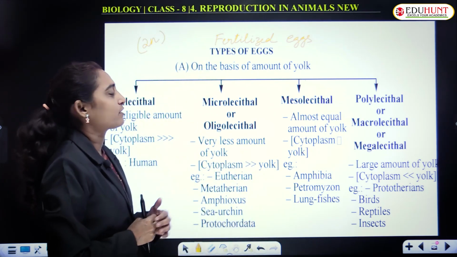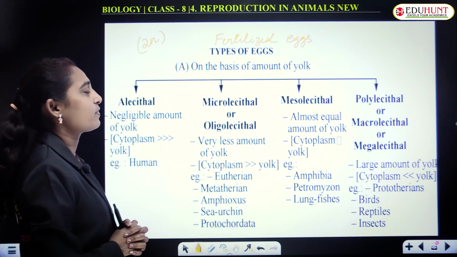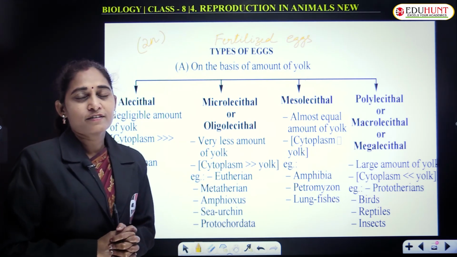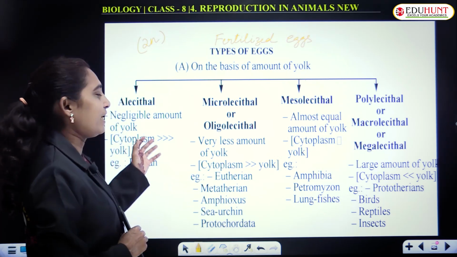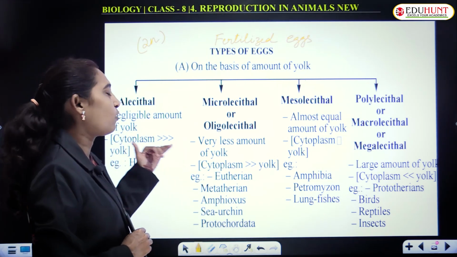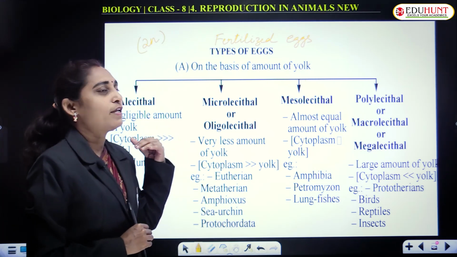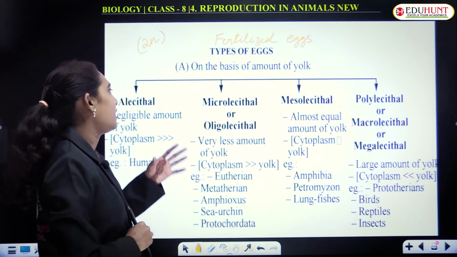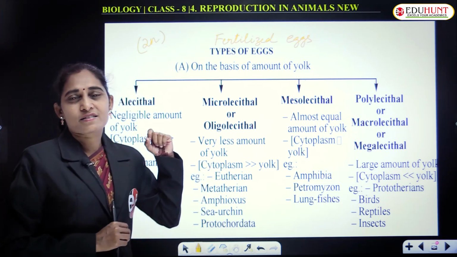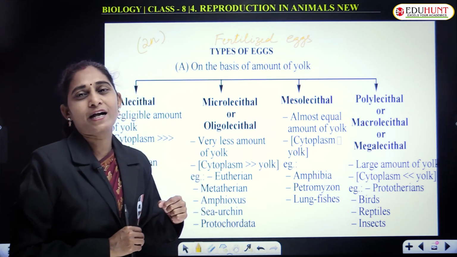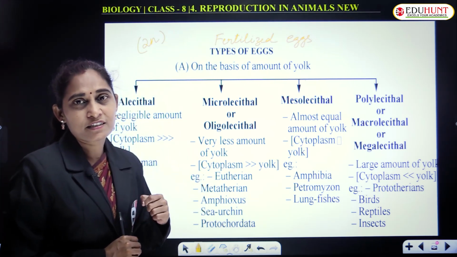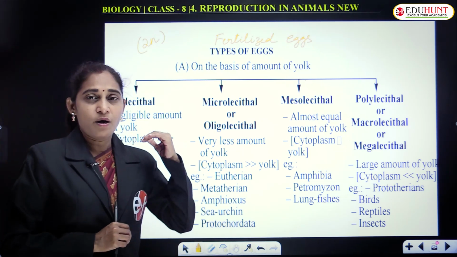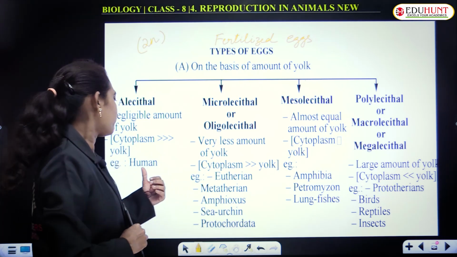Let's move on to the actual concept, types of eggs. On the basis of amount of yolk, we can categorize the eggs into alecithal, microlecithal or oligolecithal, mesolecithal, and polylecithal or macrolecithal or megalecithal. Alecithal means there is a very negligible quantity of yolk present in the egg, that is, cytoplasm is more than the yolk.